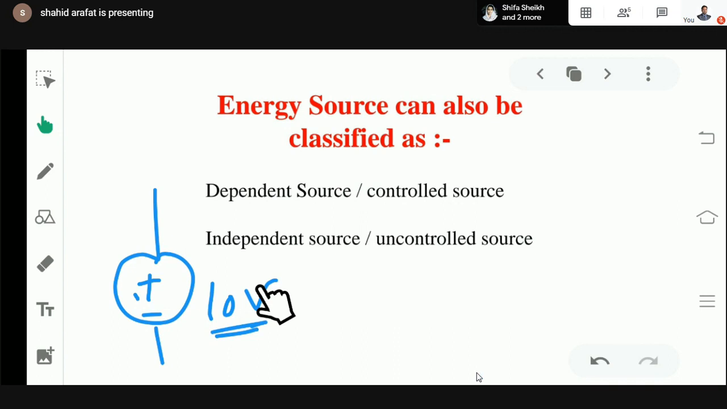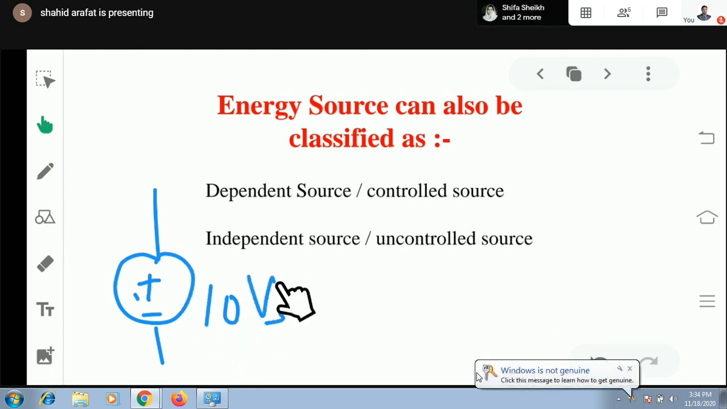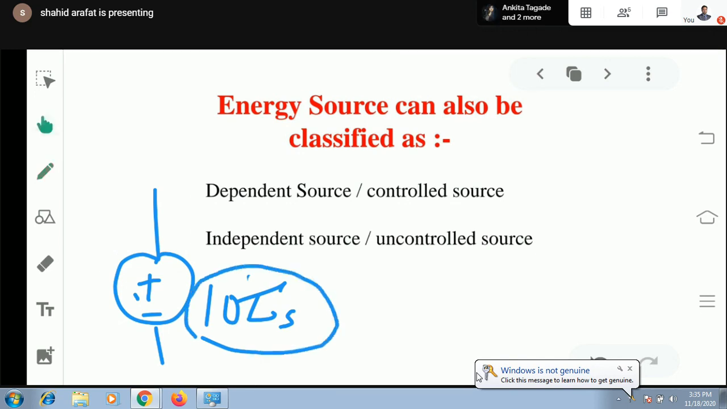But if instead of writing this 10 volt, if I write Vs, its magnitude will depend on Vs, and Vs may be the voltage across any particular element in the network. Means by controlling the value of this Vs, you can control the magnitude of this voltage source. Instead of writing Vs, I could have written here Is. Now I can say the magnitude of this voltage source will be controlled by this current Is, which may be current through any branch in the network.